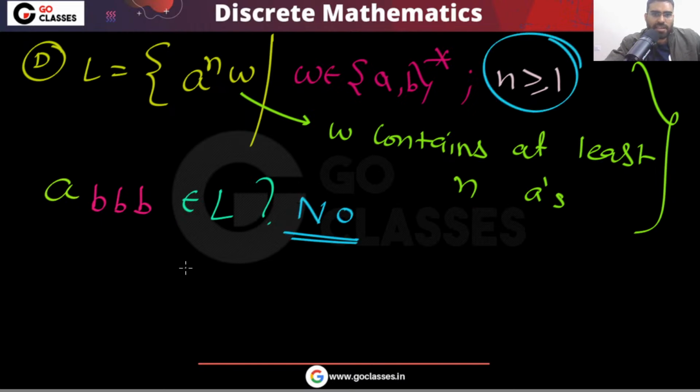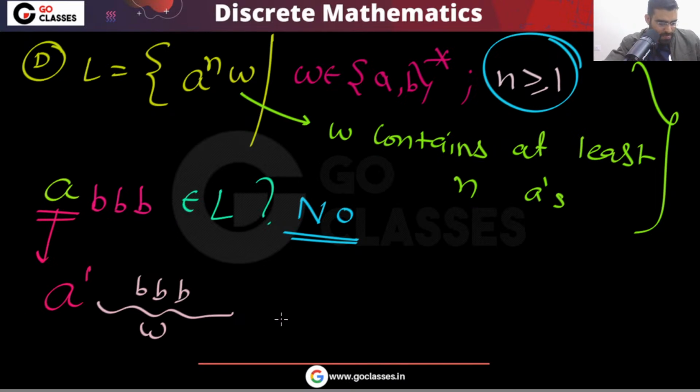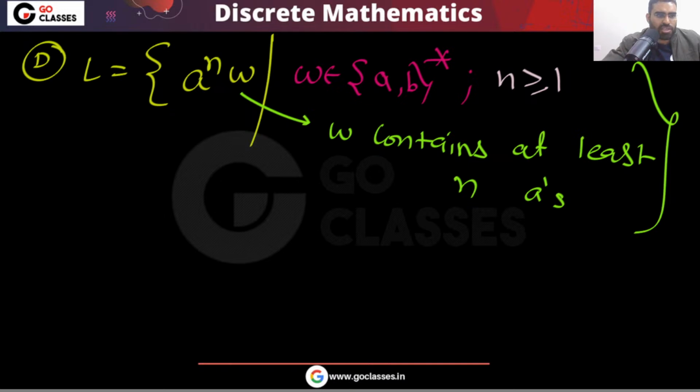Because n is greater than or equal to 1. So you must take n greater than or equal to 1. Now you can notice, even if you consider this as W, this W does not contain at least one A. So you can easily see that. This string on your screen does not belong to L. Now I think you have understood what is happening here.